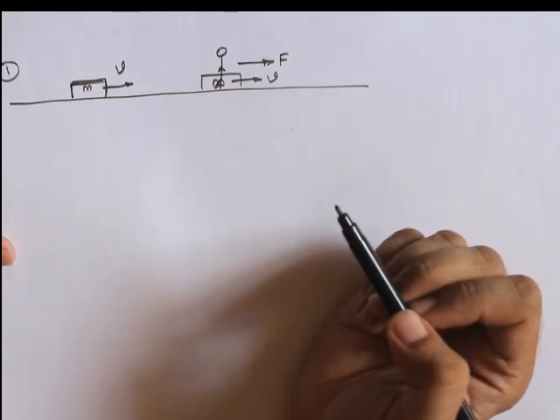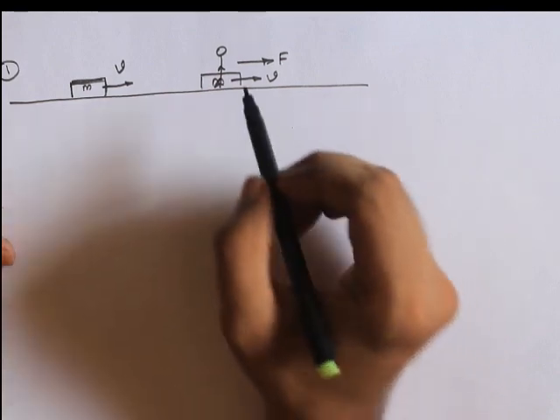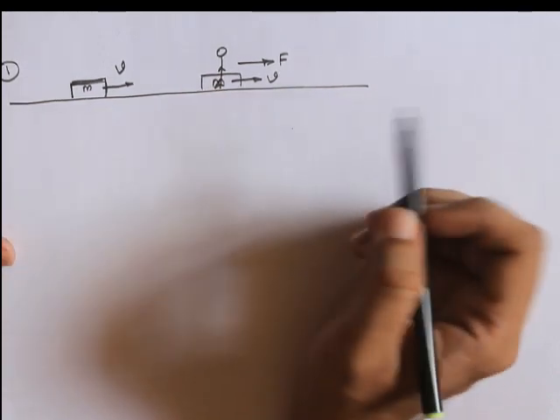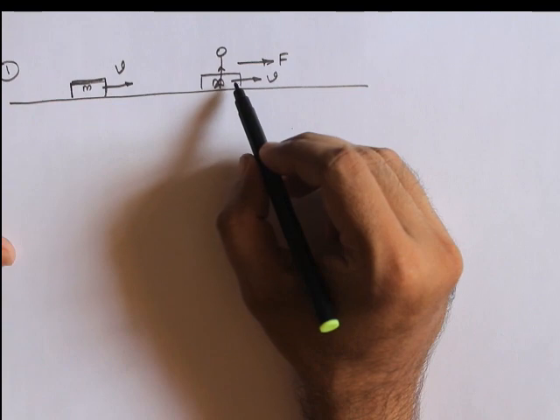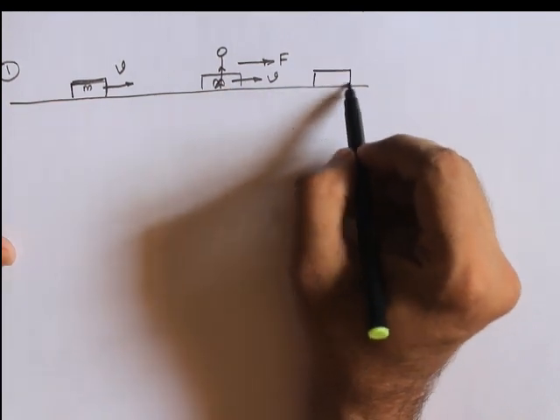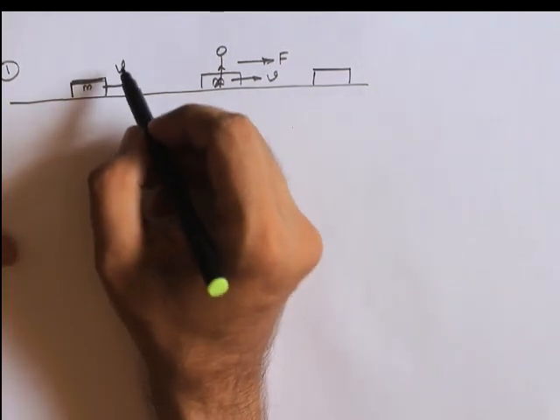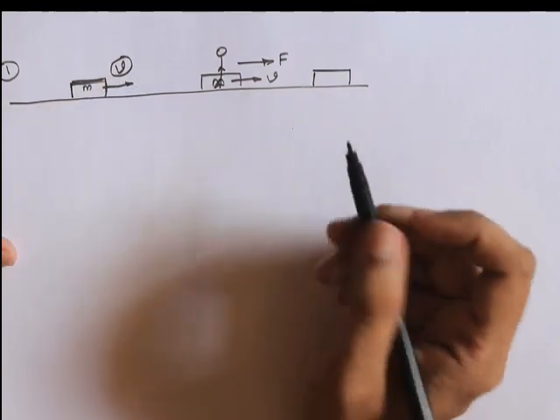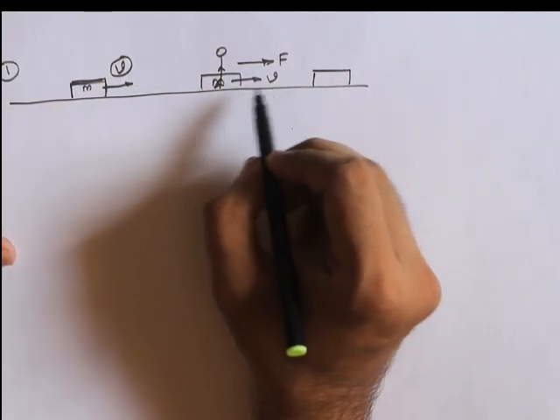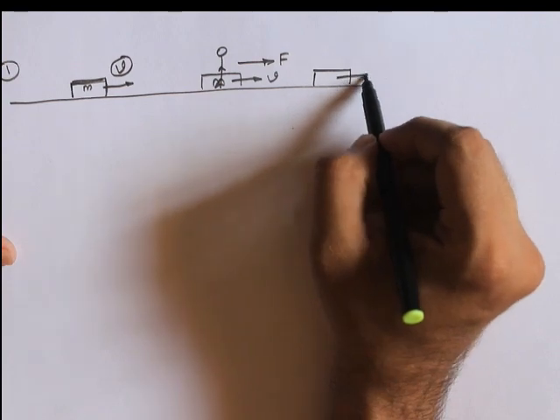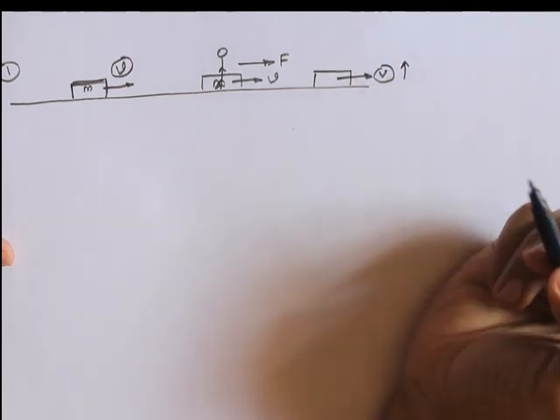What do I observe? As soon as it crosses me, I observe that there is a change in the velocity. Once it crosses me, I see that the velocity increases.